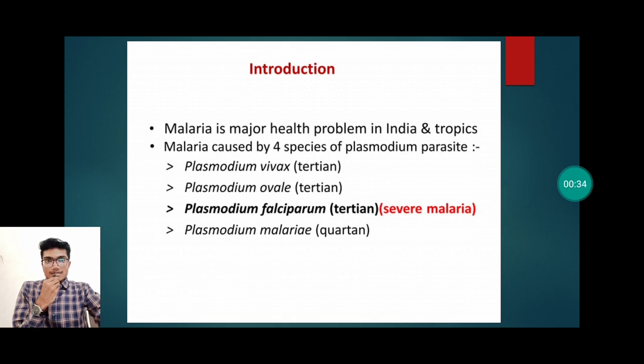These are Plasmodium vivax, Plasmodium ovale, Plasmodium falciparum, Plasmodium malariae, and recently one more species has been discovered, that is Plasmodium knowlesi. Among these species, Plasmodium vivax, ovale and falciparum cause tertian malaria, and Plasmodium malariae causes quartan malaria. In tertian malaria, the fever recurs on every third day, and in quartan malaria, the fever recurs on every fourth day of infection.